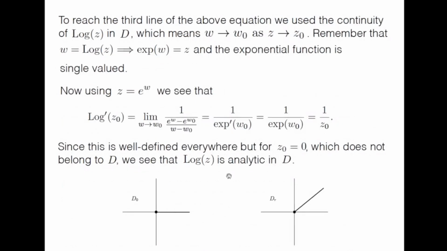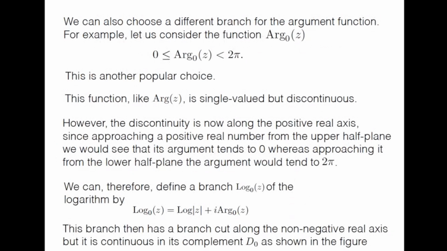This is well defined everywhere except z0 equal to 0, but we have already excluded z0 equal to 0 from our region D, because z0 equal to 0 does not belong to D. We see that the principal value of log z is analytic in D. So this is the way you can define the principal value of the log function, the branch point and the branch cut, and the derivative in the region where it is single valued and continuous.